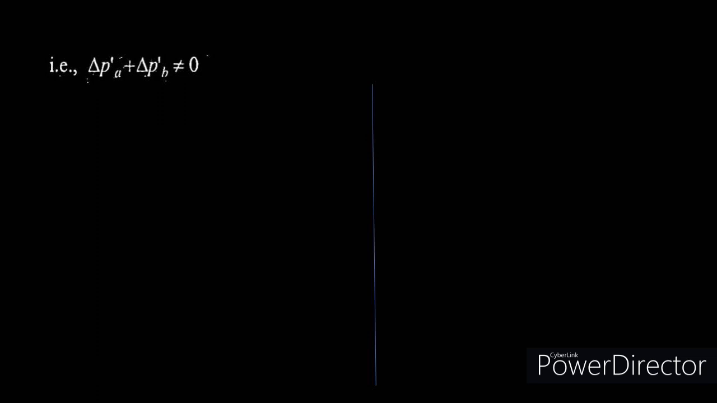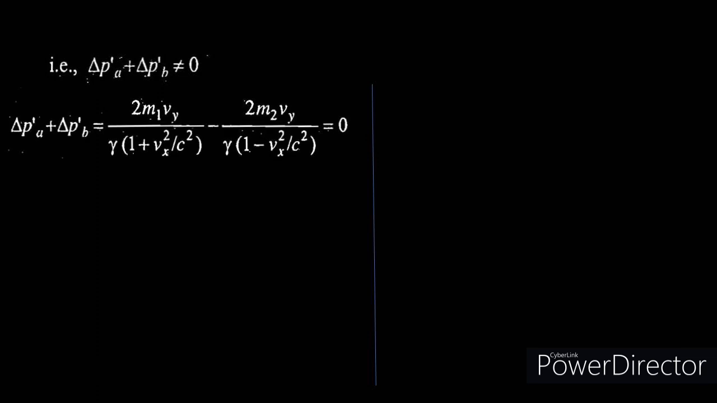So the mass of the particle A is m1 and the mass of the particle B is m2 when observed from a frame of reference S prime. Now their sum can be equal to 0. So now delta p prime A plus delta p prime B can be equal to 0. So delta p prime A plus delta p prime B is equal to 2 m1 vy divided by gamma into (1 plus vx square by c square) minus 2 m2 vy divided by gamma into (1 minus vx square by c square). Now you take one term to the right hand side of the equation, and then you have some common terms like gamma and vy.